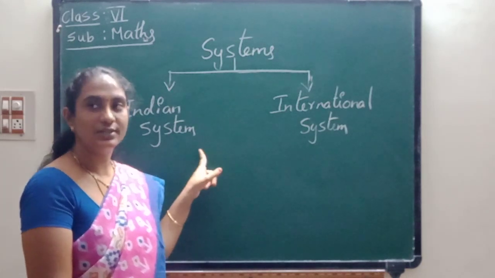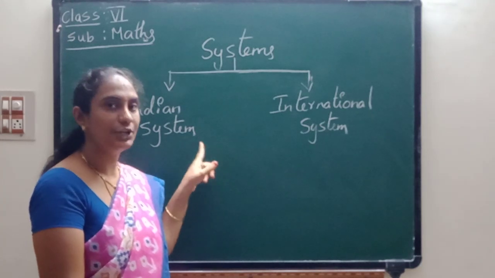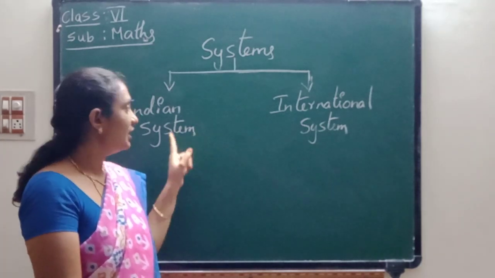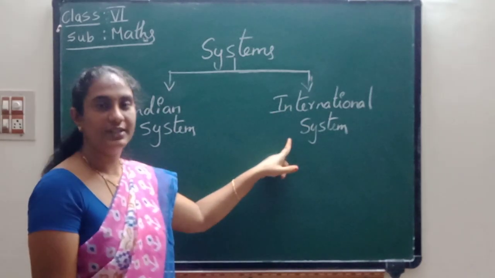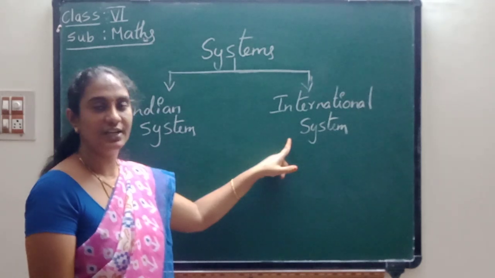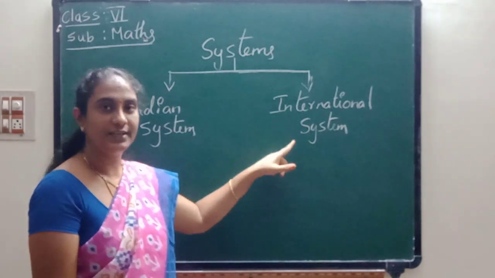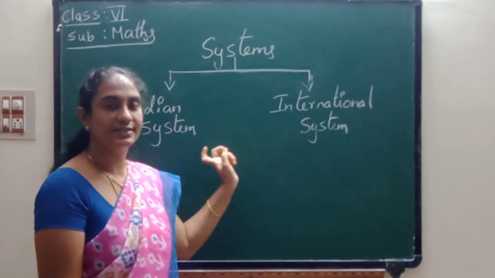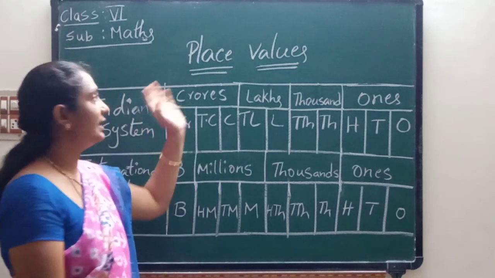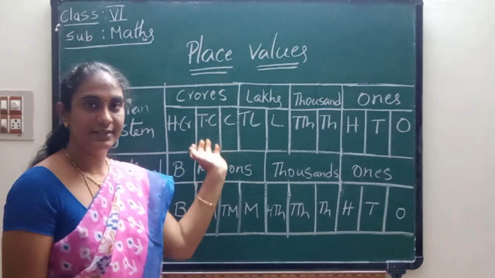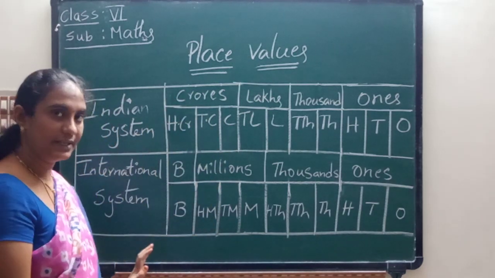The Indian system is also known as the Indo-Arabic system. In India we use the Indian system. People in other countries use the international system. Do you understand, children? Now let us see the place values of the Indian system and the international system.